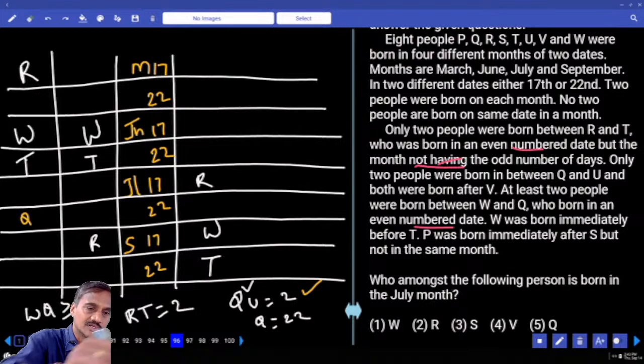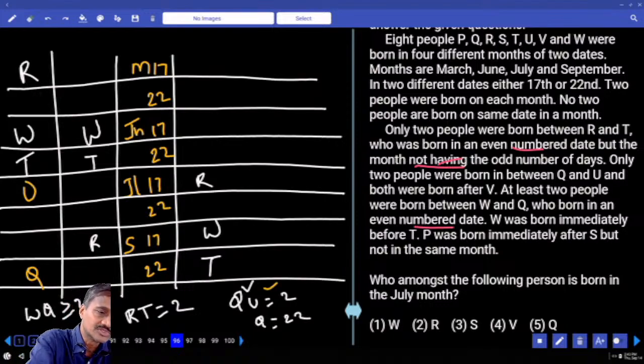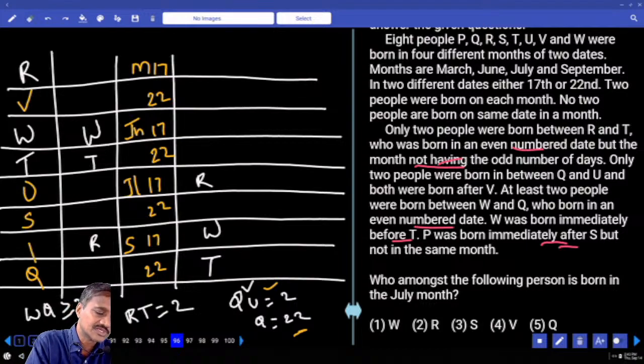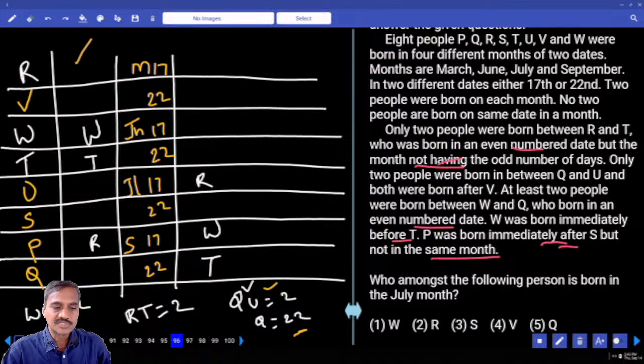Are you getting this one or not? So Q cannot be here. Then can we have Q here? Then T and U would be in the same place, which is not possible. And so Q must be here and U is here, as we have taken. Now both Q and U are below V, so V must be at this place. Then we are left with only 2 more. P was born immediately after S, so S and P must be like that. Now this is the final arrangement we have, but not in the same month.